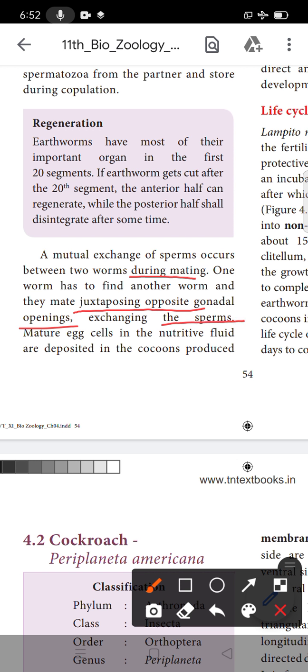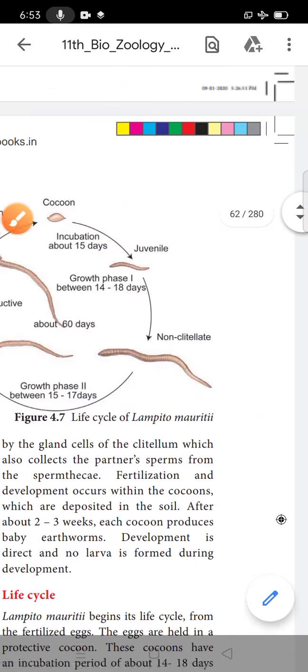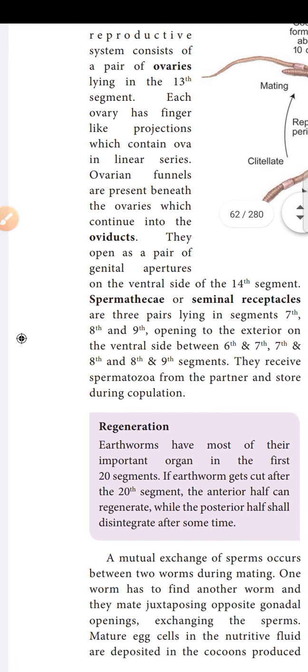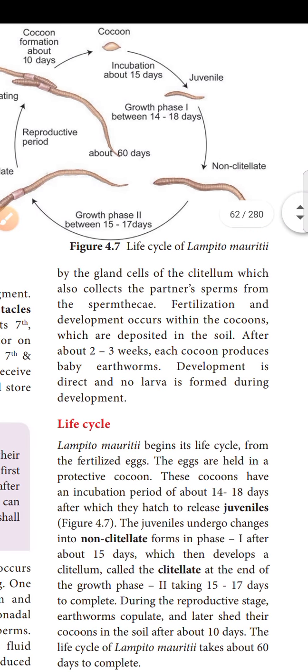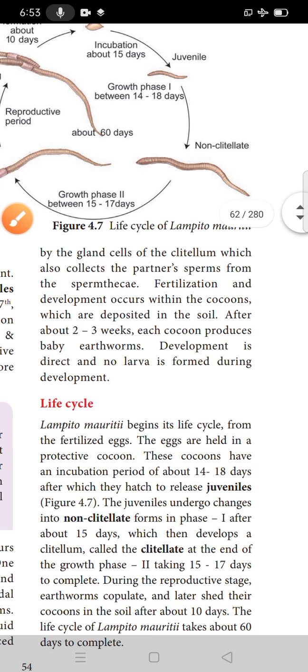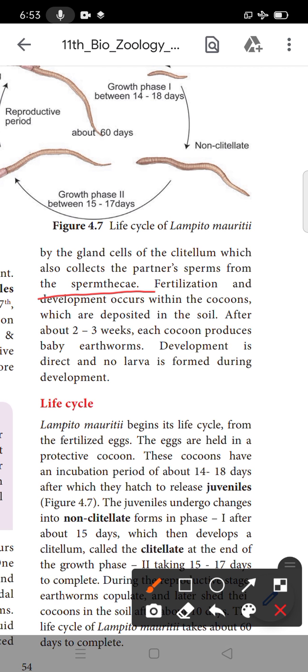After the exchange of sperm, the mature egg cells in nutritive fluid are deposited in the cocoon produced by the gland, which also collects the partner's sperm from the spermathecae. Fertilization and development occur within the cocoons.